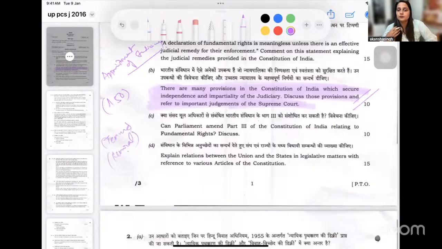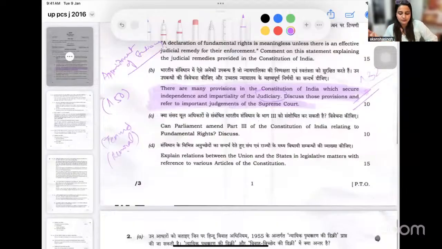It has to be passed by both Houses of Parliament. We have a law also which suggests what is to be done, so there is a lengthy process with regard to removal. Secondly, the tenure of judges is not at the discretion or whims of the executive, right? Then we have already granted them inherent power when we talk about Article 32 or 226. So this talks about the judiciary.